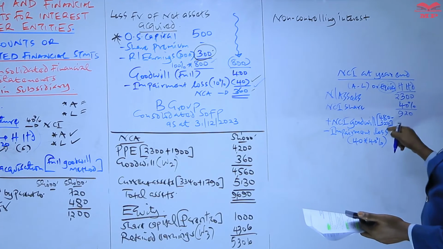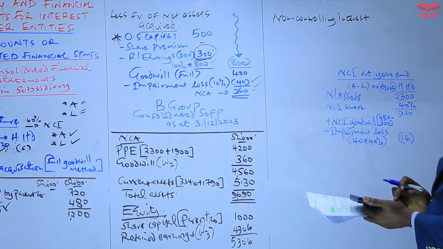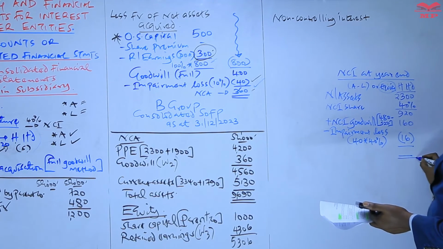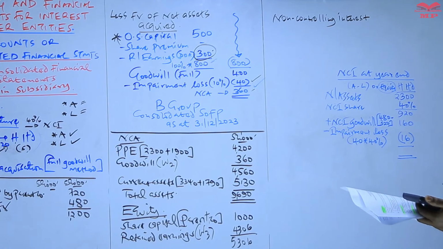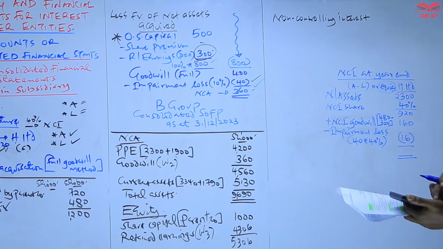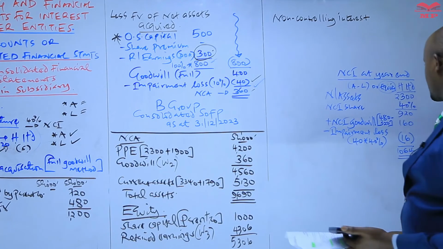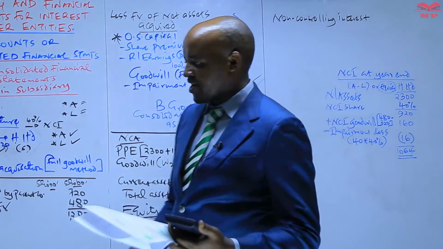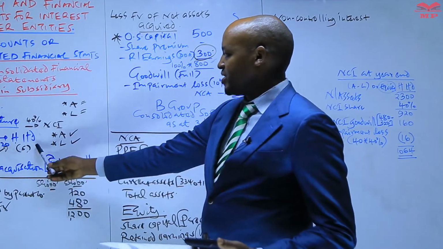So 480 minus 320 gives us 160. This is how we compute the NCI at the end of the year. So we have 920 plus 160 minus 16, which will give us 1,064. So 1,064 is the NCI share of the net assets in that particular subsidiary.